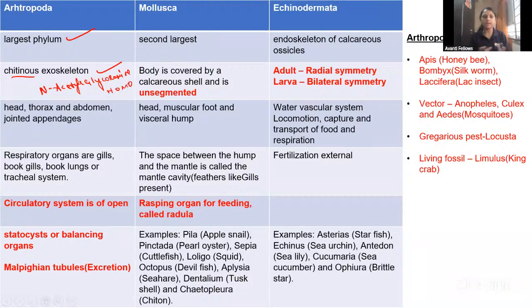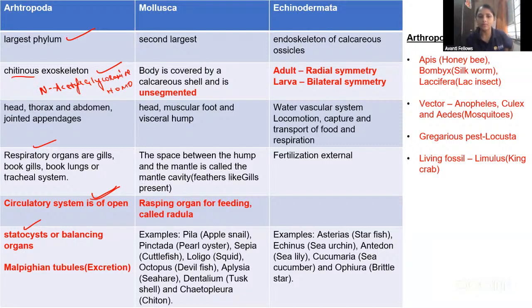Then coming to the arthropoda: they are segmented, consisting of the head, thorax, and abdomen, and also jointed appendages. Respiratory organs are gills, book lungs, and the tracheal system. The circulatory system is open type. We studied in the cockroach, right? The heart will pump the blood directly to all the organs. Then coming to the important thing, statocyst. Statocyst is a balancing organ.